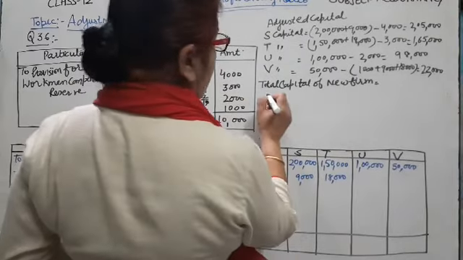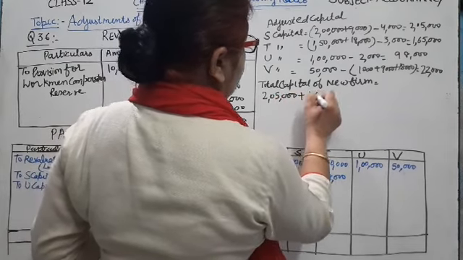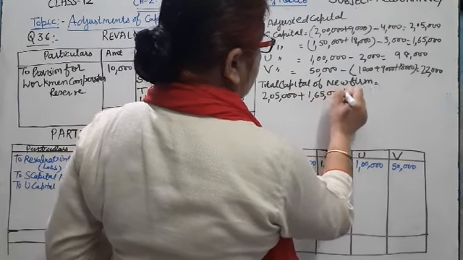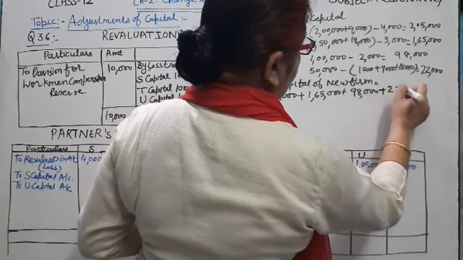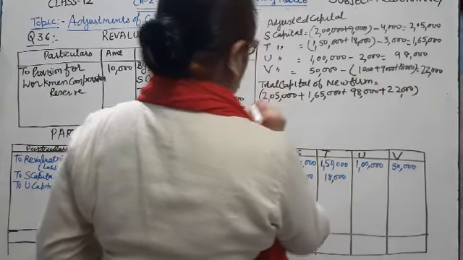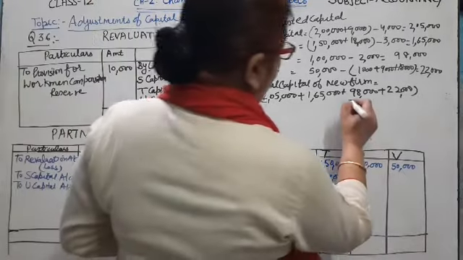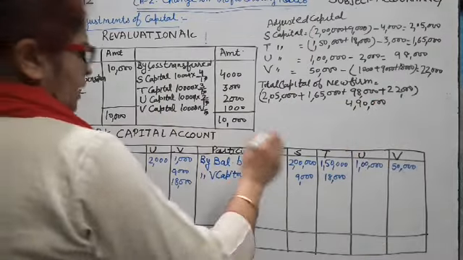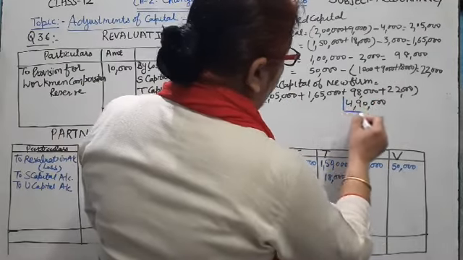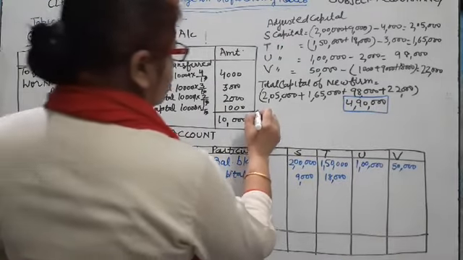So we total 2,05,000 plus 1,65,000 plus 98,000 and plus 22,000. So that new capital of the firm become 4,90,000. Clear?